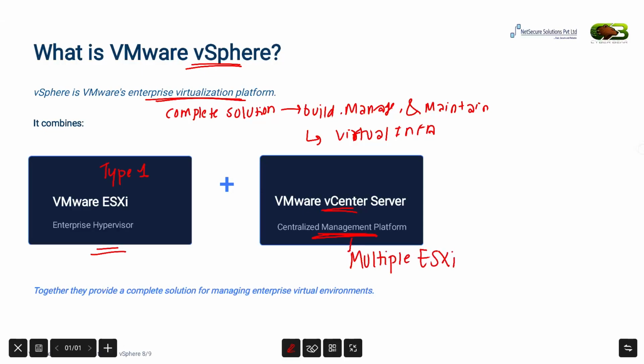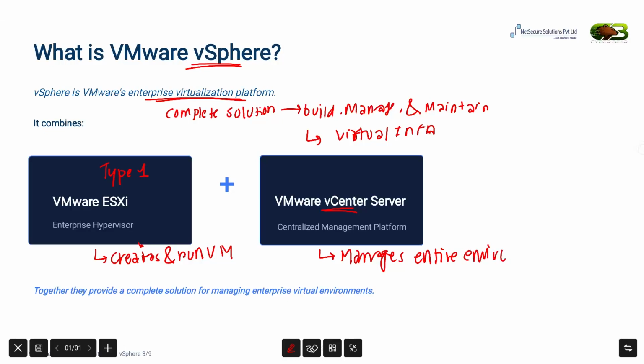You can think of it this way: ESXi creates and runs virtual machines, while vCenter Server manages the entire environment.